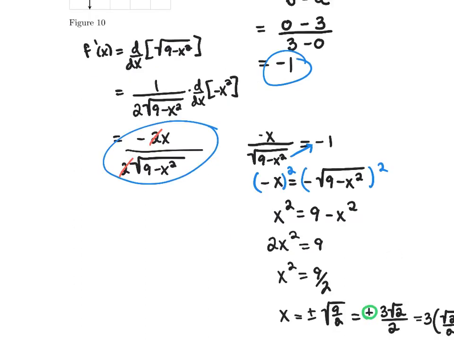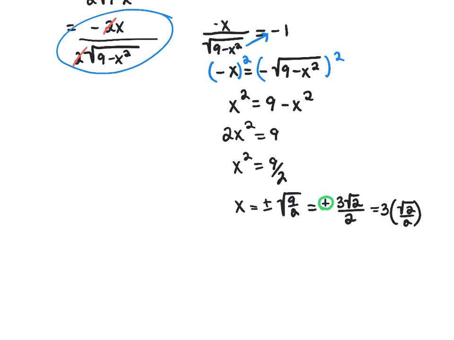So looking back here on our graph, if I draw that 45-degree angle, that's that point right here, so the x-coordinate is 3 root 2 over 2, and since we know that this is on the 45, the y-coordinate is the same. Our overall conclusion, though, is that our c value is 3 square root of 2 over 2. So we'll write our conclusion right down here. C equals 3 square root of 2 over 2. And that's it.